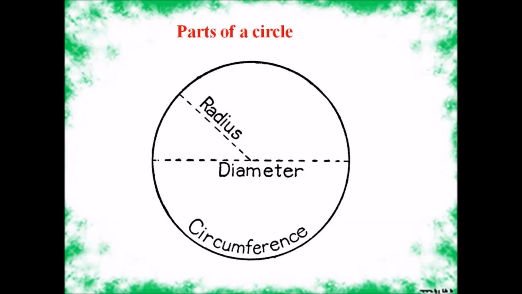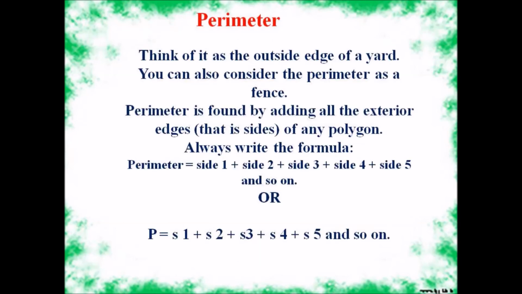Parts of a circle. The line through the middle from one end to the other is called the diameter. Half of it, from the midpoint of the diameter to the other side, is called the radius, and the whole outside edge is called the circumference.